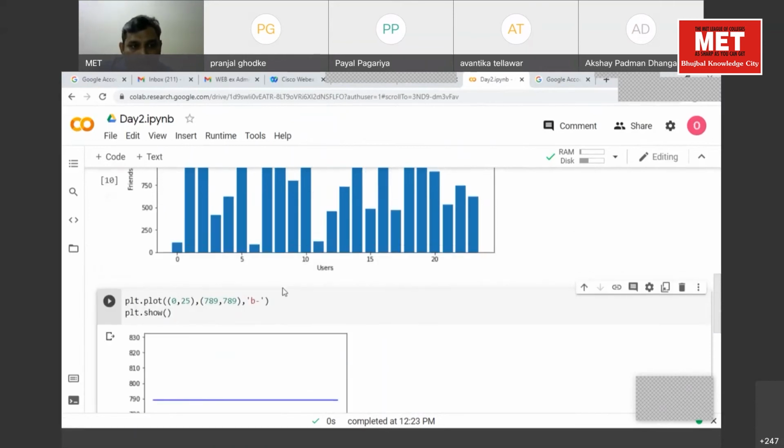Can you show the bar plot once again? I understood, I got disconnected for some time. Who got disconnected?